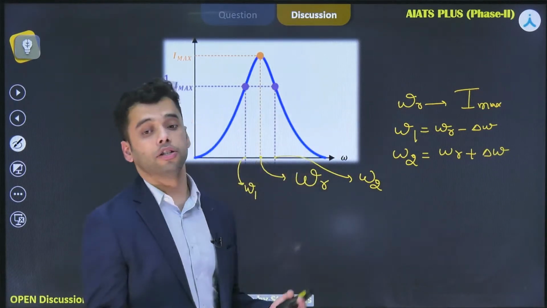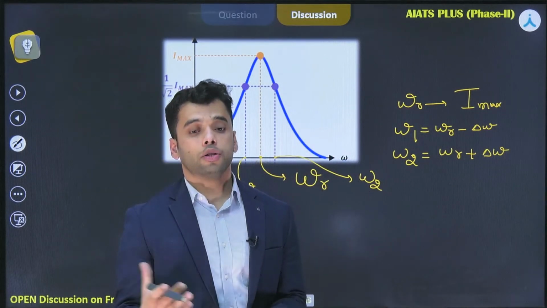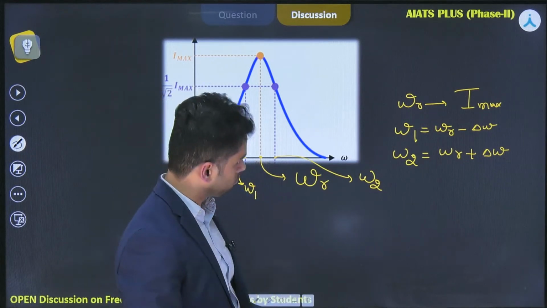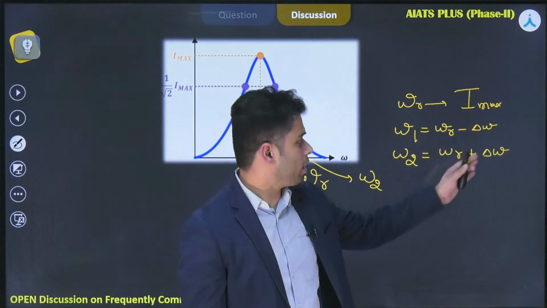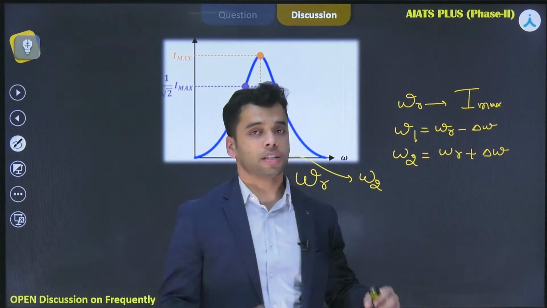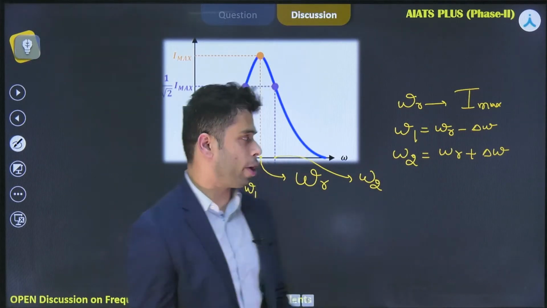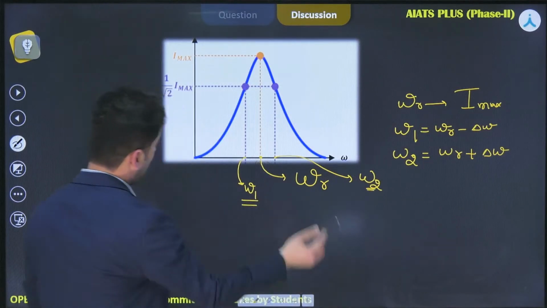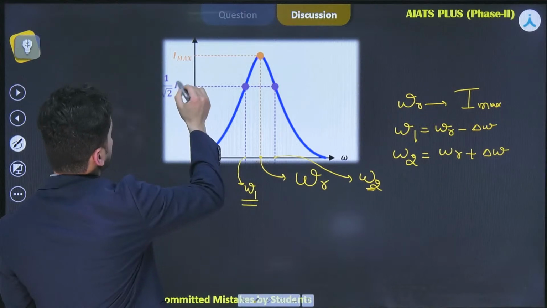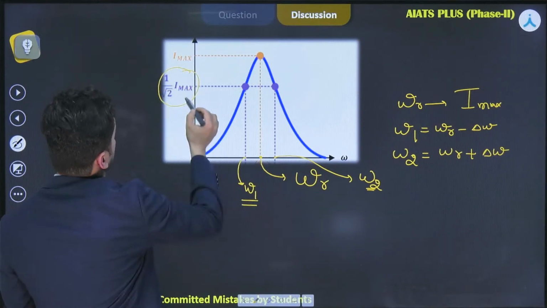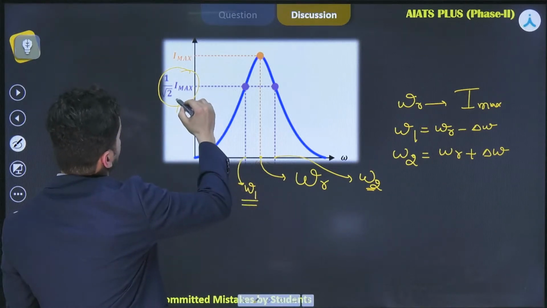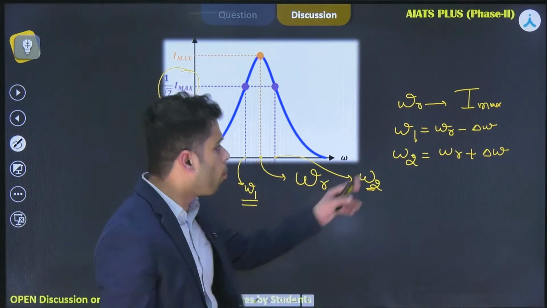Obviously omega r is your resonance frequency. Someone is commenting the answer. Now what is the significance of these two points? These are the frequencies at which the current is I max by root 2, so current at omega 1 and omega 2 is I max by root 2, right?